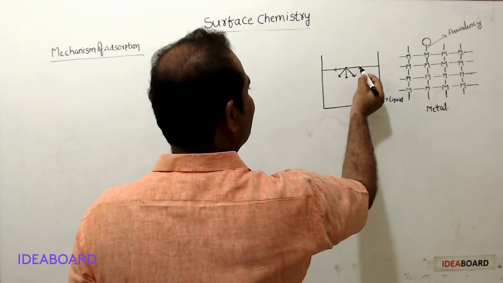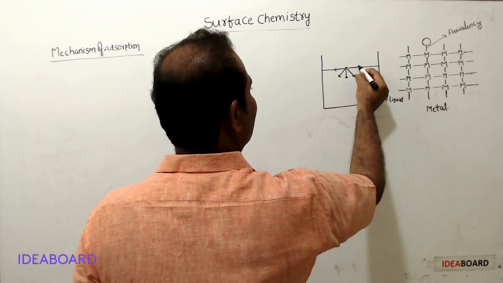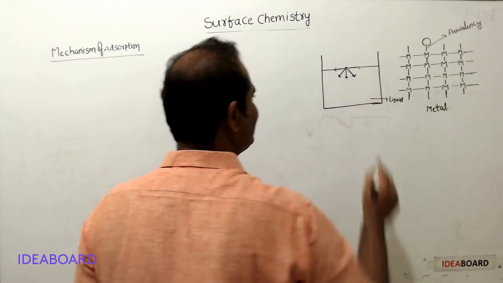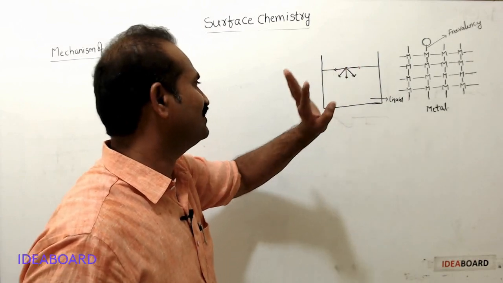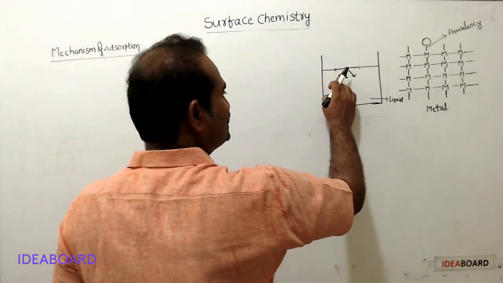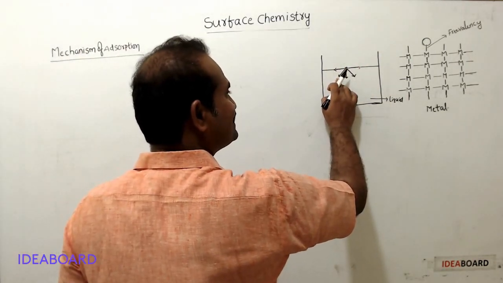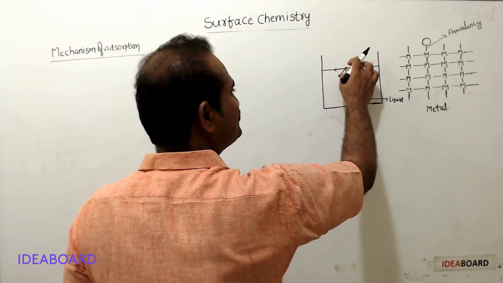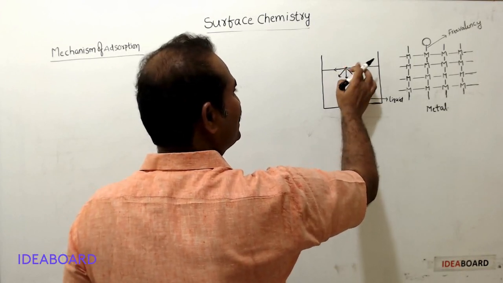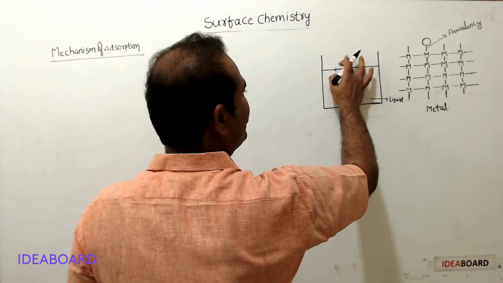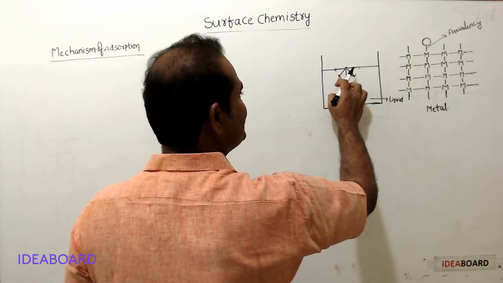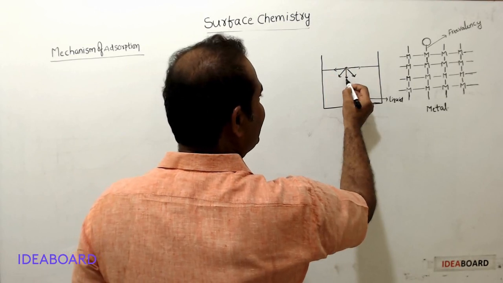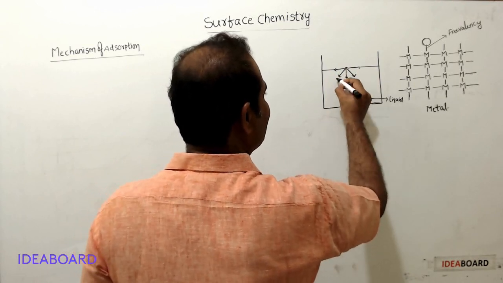These two attractive forces cancel out because these forces are equal in magnitude but opposite in direction. But this force does not cancel out due to the absence of similar forces here, because there is no more liquid particle above the surface. That's why here no force to balance these. Similarly, these two also are not balanced.